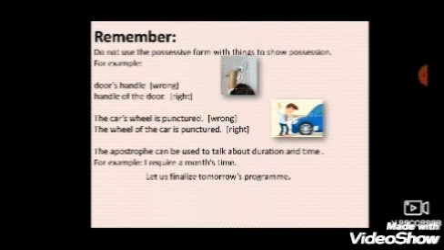The same in another example. The car's wheel is punctured. This possessive form is wrong. Car is a non-living thing, so we can't show the possession of a non-living thing. So instead of that, we'll say the wheel of the car is punctured.